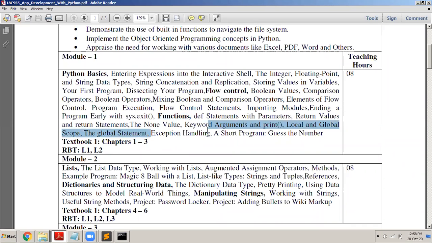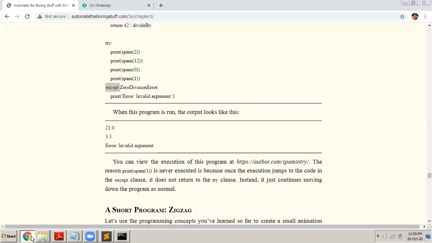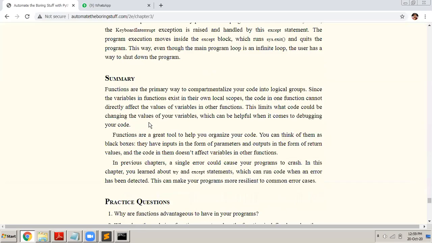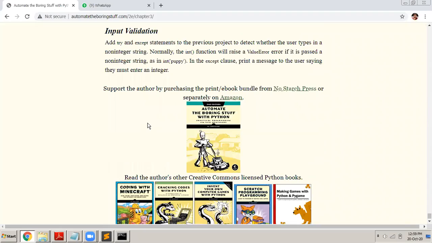And then, last time we had started with understanding what exception handling is, but today we saw some examples of exception handling. And finally, there is a program that we have to study, Guess the Number. I think I have already told you, in this program the computer will guess a number, and then you have to actually identify what number it is. So that program is there. Guess the number. I think it is here. Summary of the program.